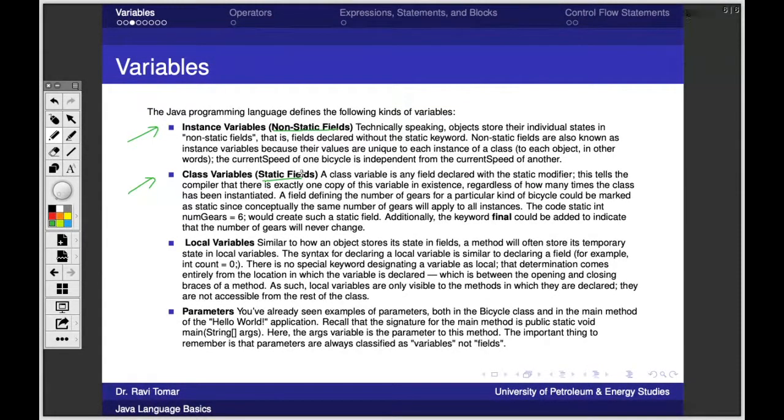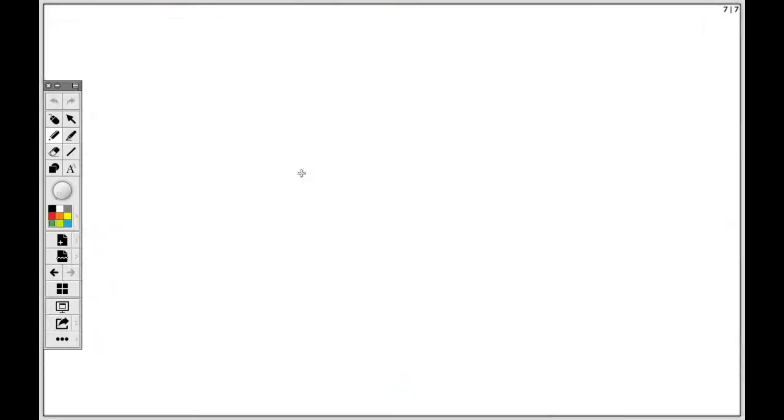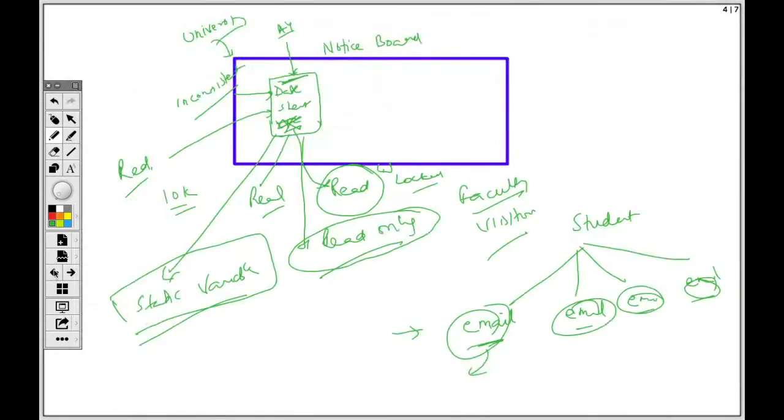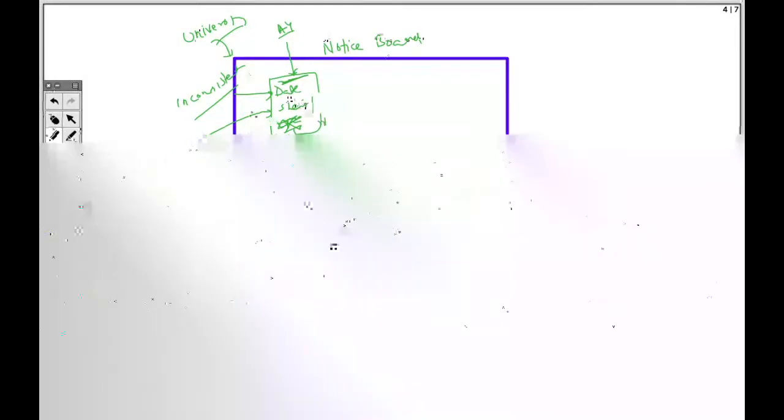So how I was explaining them was this: suppose within the university, this is the notice board of the university. We have already drawn it, right? This is what I was explaining. Onto the notice board, suppose we have a date sheet. This date sheet obviously contains the schedule of your examination.